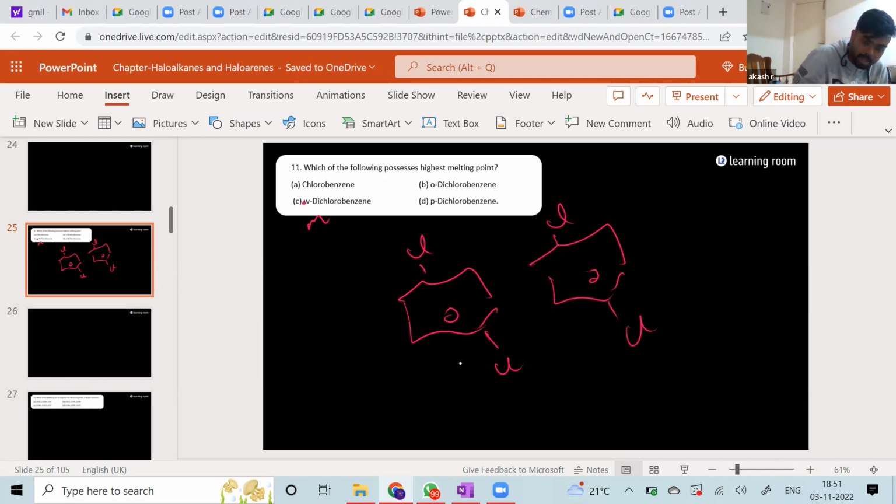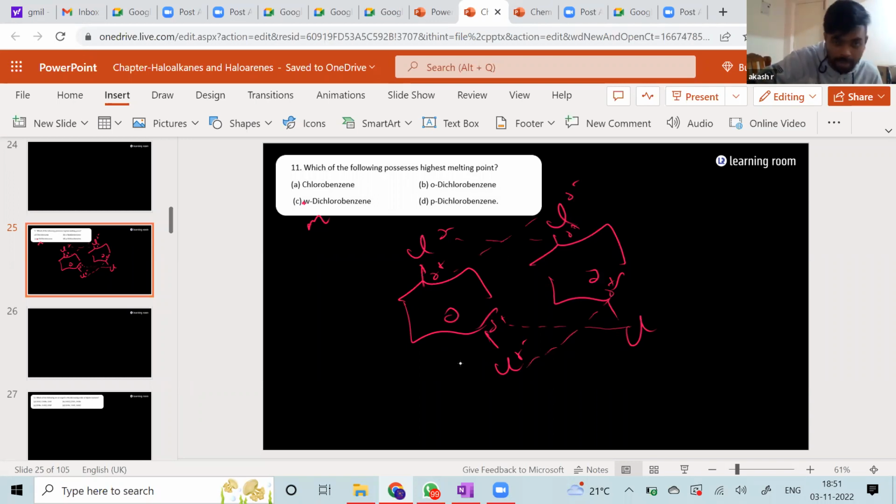Now you see that this is going to have a partial negative charge, this is going to have a partial positive charge, and this chlorine will be able to attract this one. And you have a partial negative on this. This chlorine will be able to attract this carbon. Same happens with this. You will see that there'll be a del plus and del minus, again del plus del minus, del plus del minus. Now this will be able to perfectly do this.